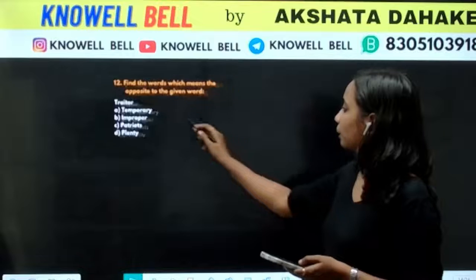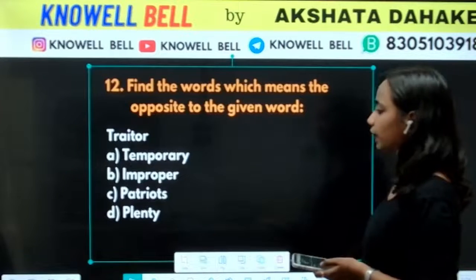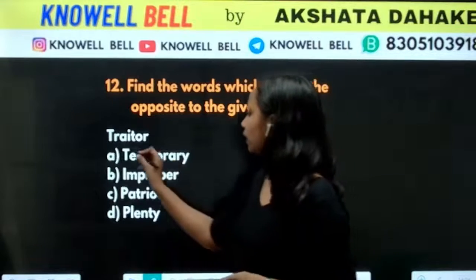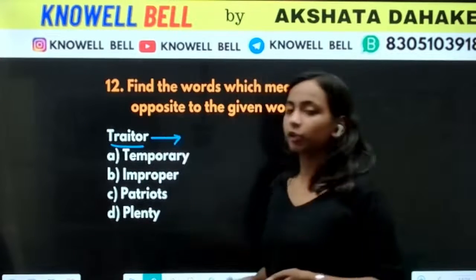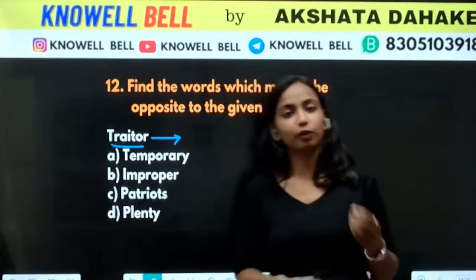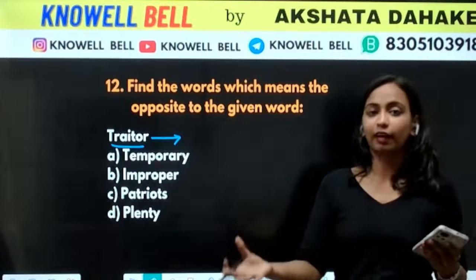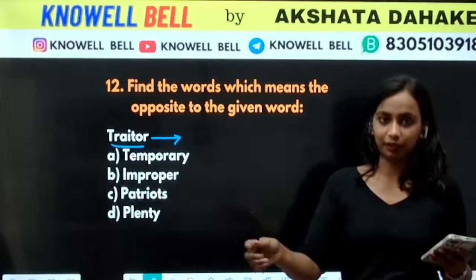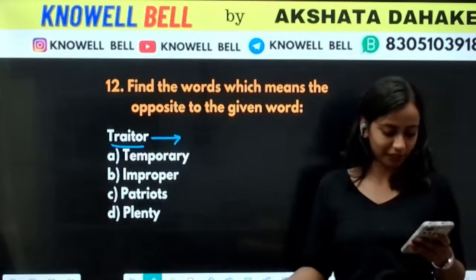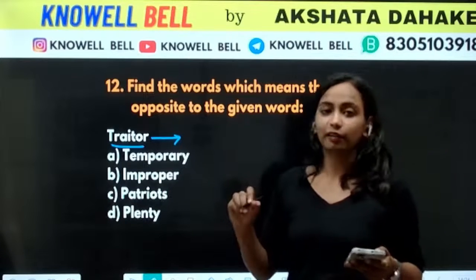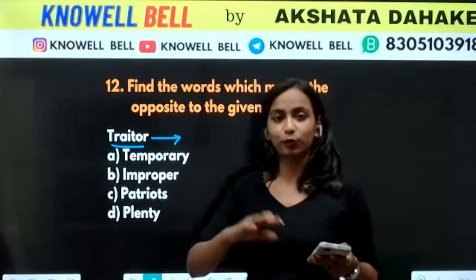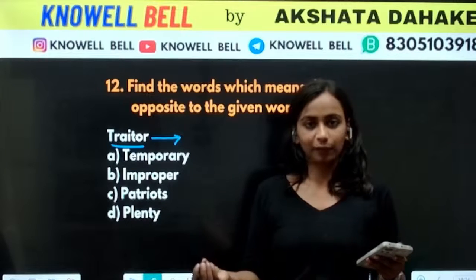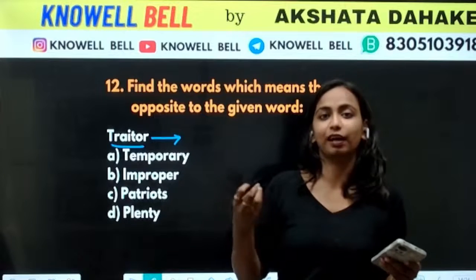Question number 12 says find the opposite word to the given word. Traitor, temporary, improper, patriot, and plenty. Traitor means someone who goes against their country. A person who will go against their country, जो अपने country के against जाके काम करे, देश हित में काम ना करे. We will be calling such a person a traitor. ऐसे person को हम क्या कहेंगे? Traitor. A person who is going against their country or against any group of people. In Hindi we call traitor धोखेबाज या गद्दार.